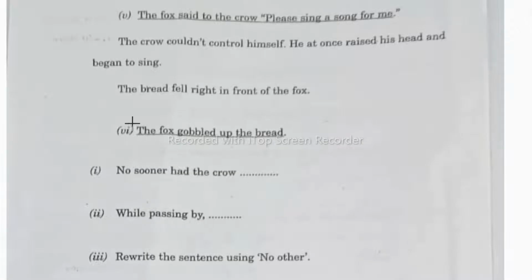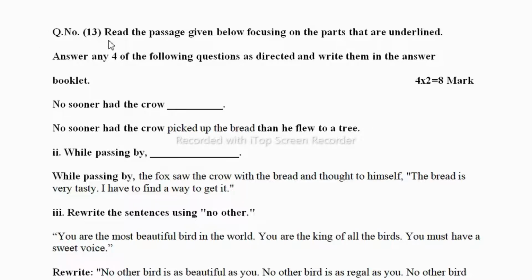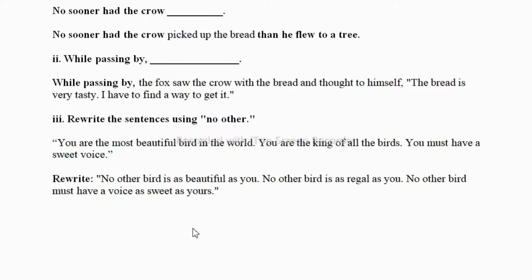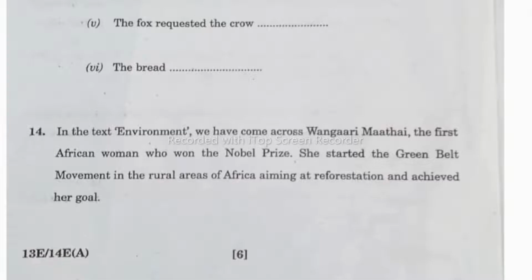So here you can see they are directing what you have to do for the questions. In question number 13, item number 1 is: no sooner had the crow. They have underlined item 1, so you need to take that underlined part of the sentence and continue the sentence. Here, no sooner had the crow picked up the bread than he flew to a tree. In this way, you need to answer. You can see all of them here. Now let's see the next question, question number 14, which is creative writing.